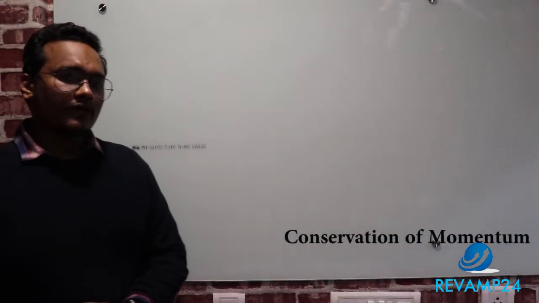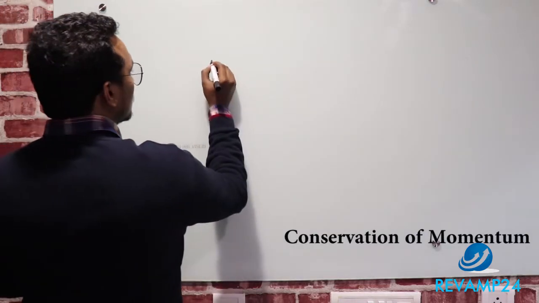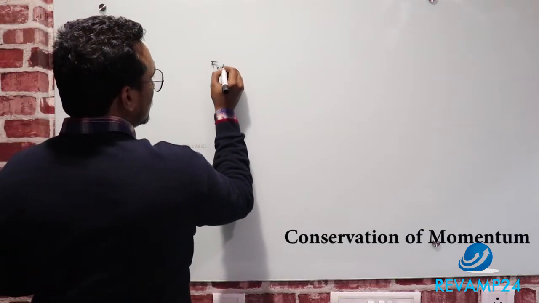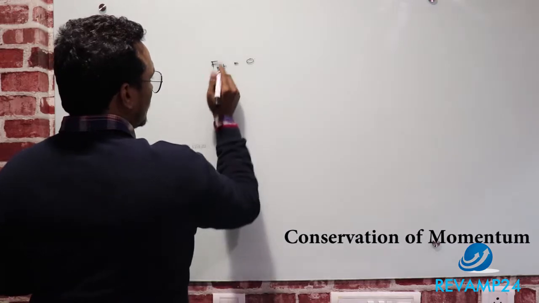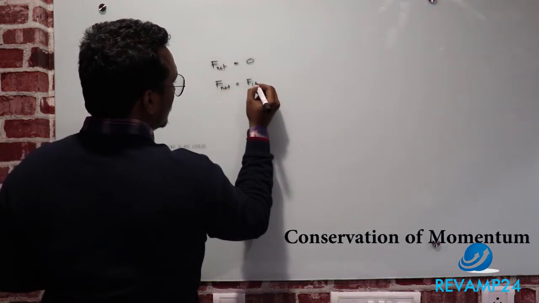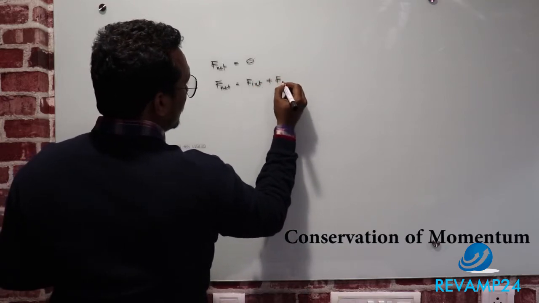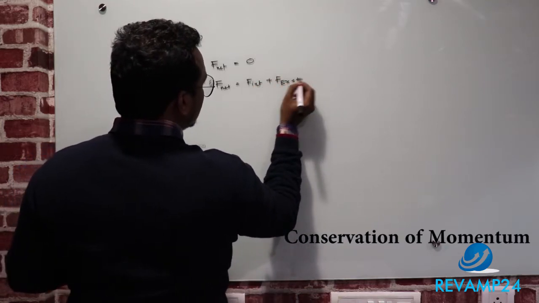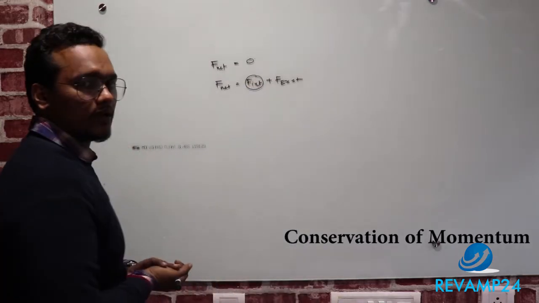We have now arrived at an equation: the net force acting is equal to 0. Net force is nothing but the sum of internal force and the sum of external force. See, internal force will always be equal and opposite.